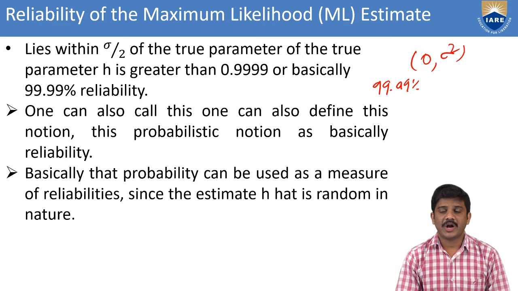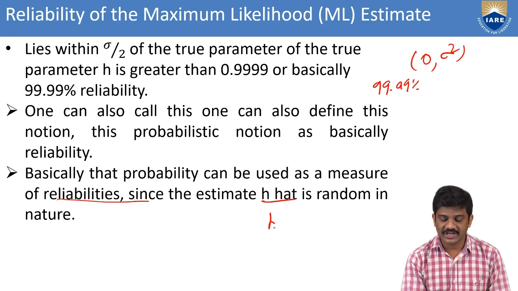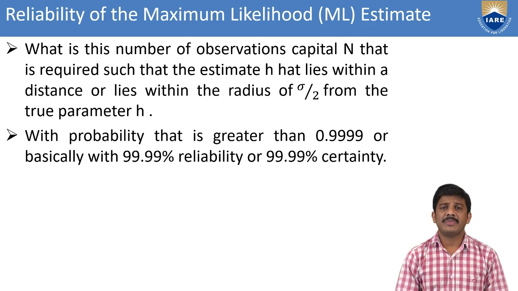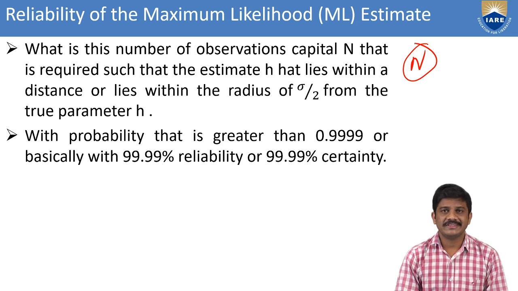We also have the probability, and it can be used to measure the reliability, since the estimate h hat is random in nature. That estimation factor is random in nature. Then whenever we go for the probability, we have to measure, that is we can take the samples required in the maximum likelihood. Then we can go for the estimated parameter, and also we can take the number of observations, that is capital N.